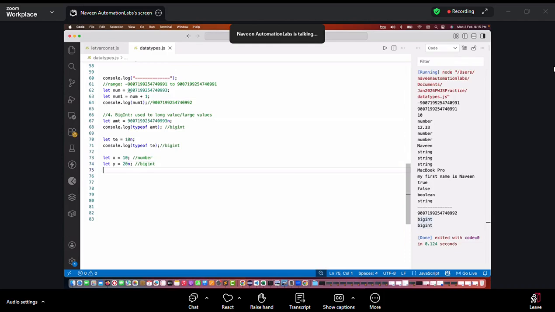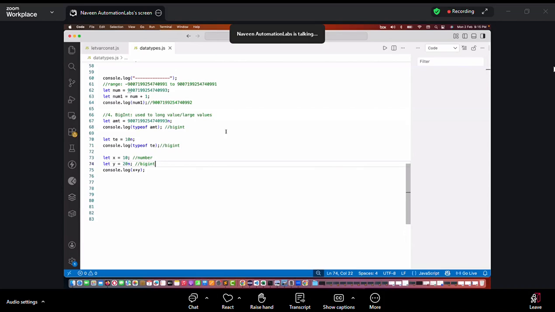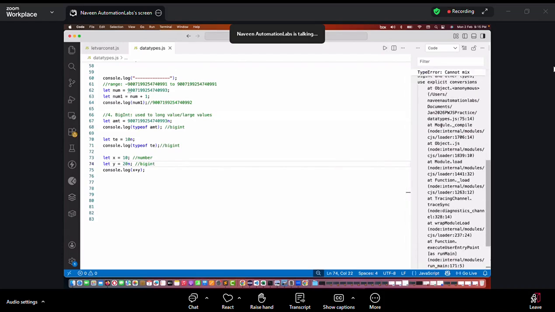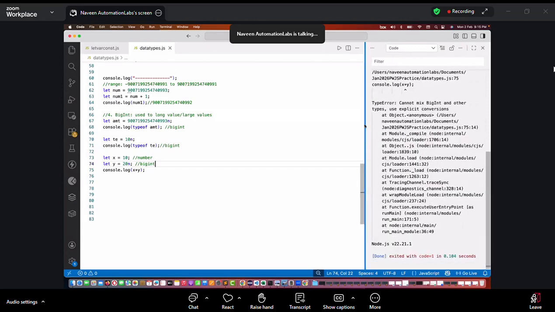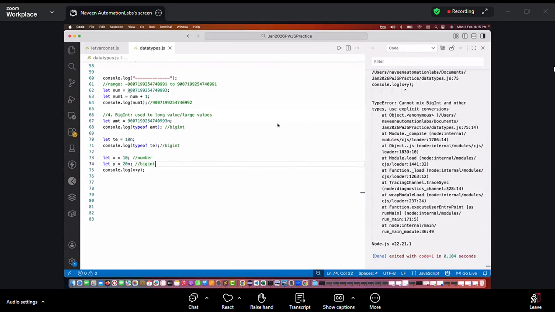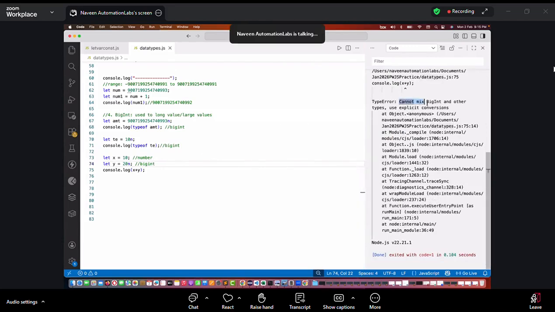Can I do the calculation between these two numbers? If I write x plus y, can I do the calculation here? A number is getting added with the big integer. The moment you try to do that, it will start giving you an error. Remember, this is the limitation with the big integer. A big integer will be calculated with a big integer only. See this, it says I cannot mix big integer and other types. Use explicit conversions. It means you convert x to big integer, or remove n from the y. So remember, you cannot mix big integer with other data types, and it will give you an error.